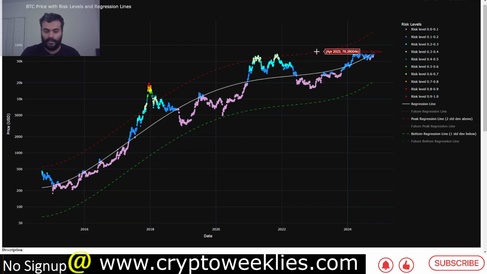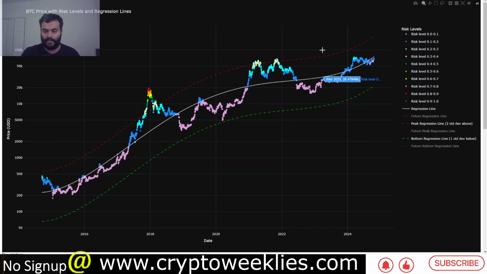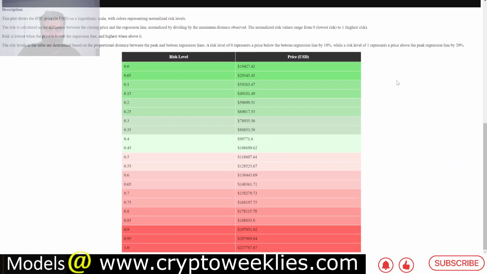Another utility of this model is that it identifies what would correspond to essentially zero risk or close to zero risk for BTC, if the price were to be at around 19k. Again, quite a distance between the current price and that risk level, but that is essentially the purpose, to color code and also to quantify the price in terms of some of the key risk levels between 0 and 1.